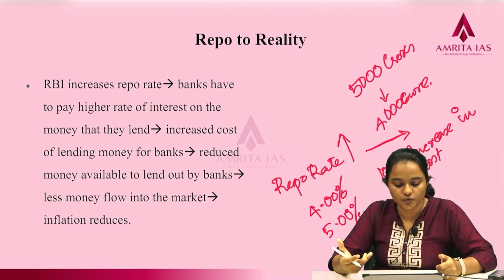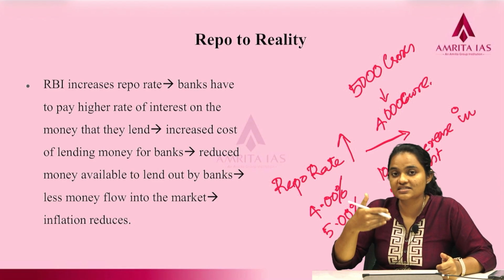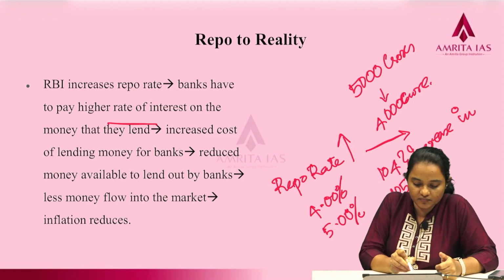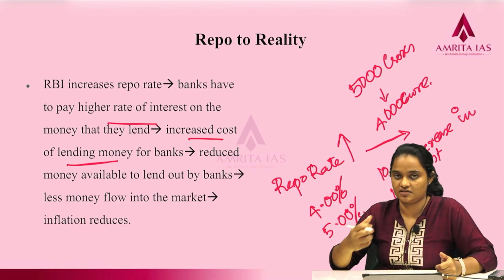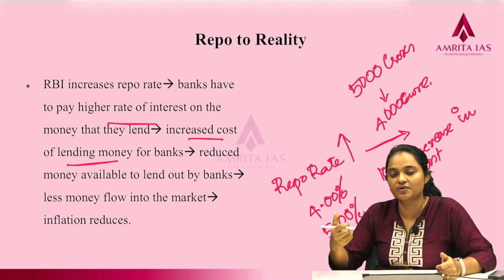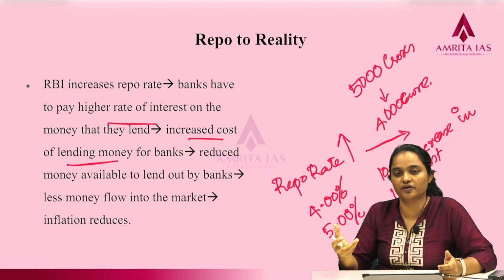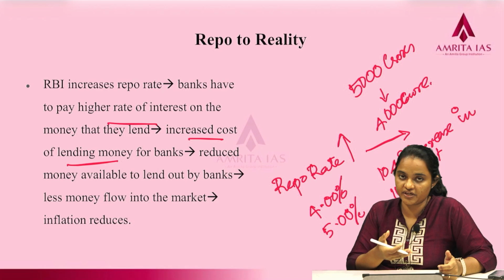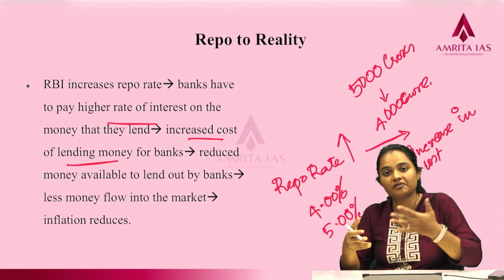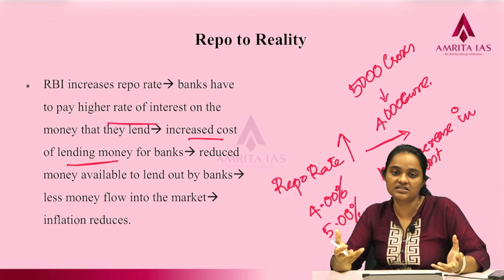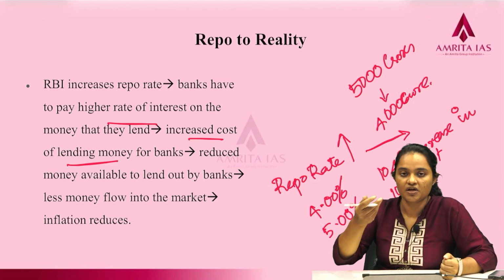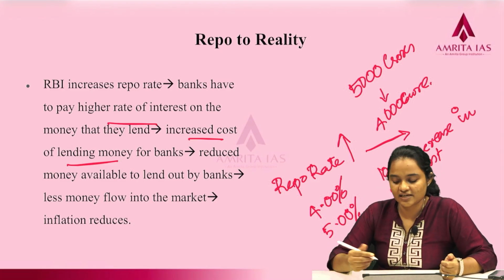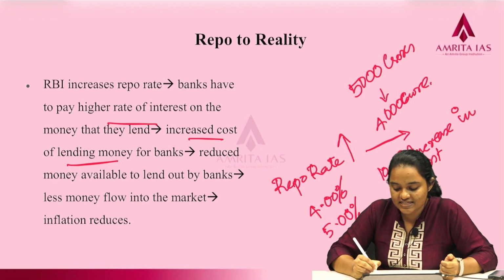So, what will the bank do? Given that there is an increase in cost, they will lend less. So, if previously the banks were lending somewhere around 100 crore because there was a lower repo rate, now the bank will be reluctant. They will be lending somewhere around maybe 50 crore because there is an increased cost. So, with lesser lending, the bank will have a lesser amount with them.